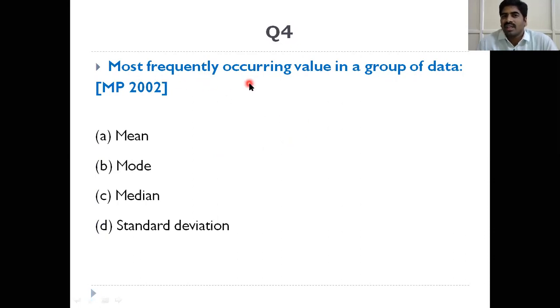Next, the most frequently occurring value in a group of data is the mode. Mode means the most frequently repeated value. Mode applications are very few in the medical field, whereas in business, among measures of central tendency, mode is used very frequently. In medicine, with medical and biological data, we frequently use mean or median, not the mode.